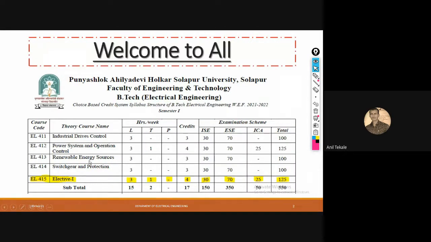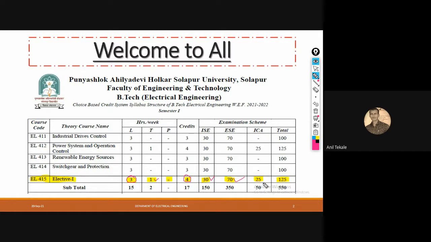As all of you are aware, like the other subjects, IDC, power system operation and control, renewable energy sources, and engineering protection, elective one has around three lectures per week, and it also has one tutorial. The total overall credit will be four. The examination scheme has a total of 100 marks. Out of that, 30 marks are for the internal semester examination and 70 marks are for the end semester examination.